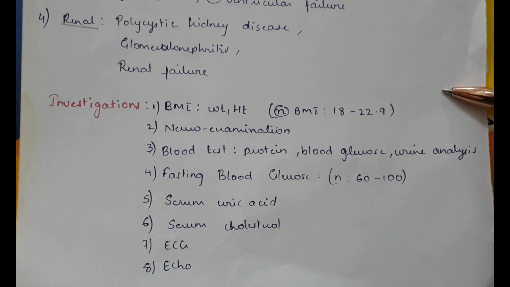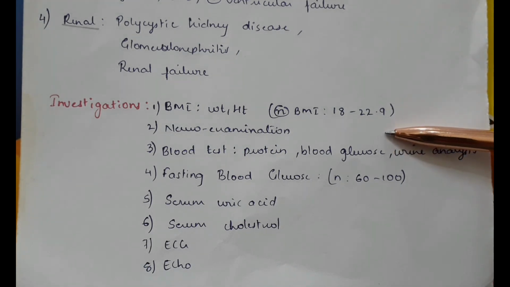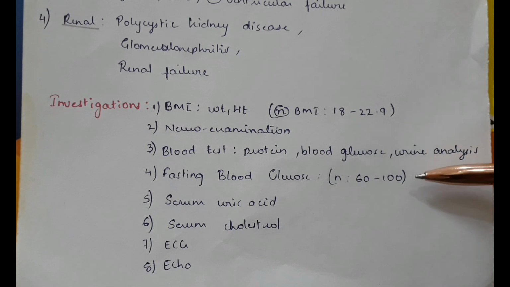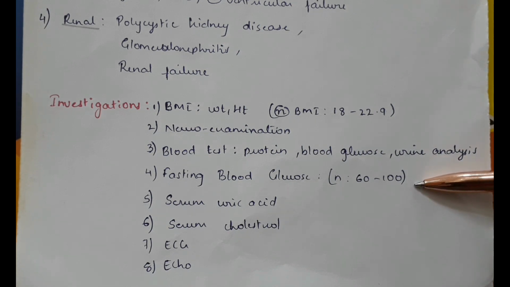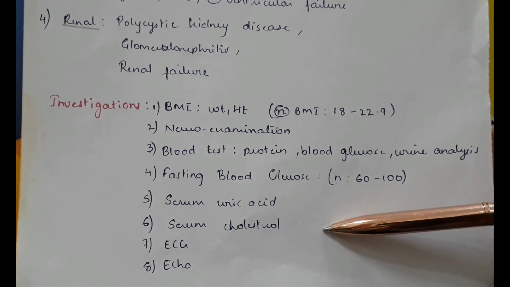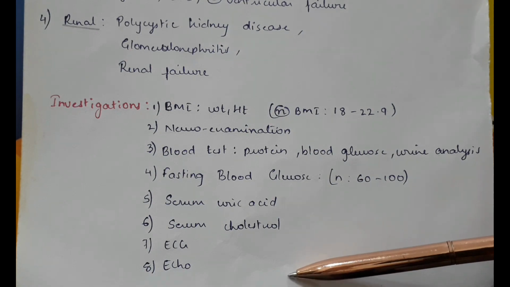Investigations include BMI, that is body mass index. We need to check the weight and the height of the individual. Normal BMI for the Asian population is from 18 to 22.9. Secondly, neurological examination, then blood tests, protein, blood glucose, urine analysis, fasting blood glucose levels, normal is 60 to 100, serum uric acid, serum cholesterol, electrocardiogram, and echocardiography.